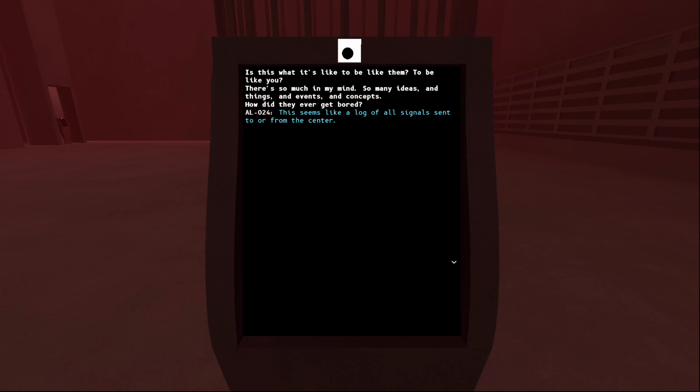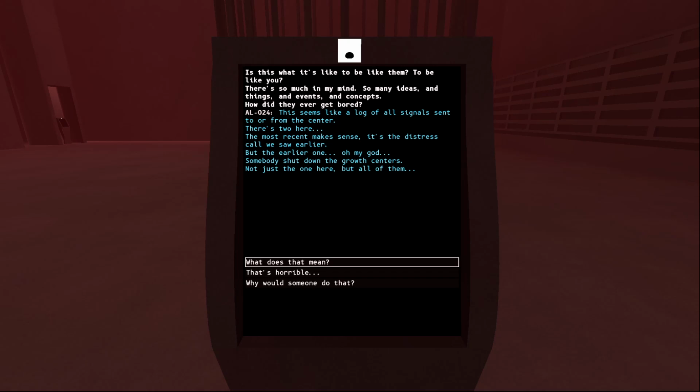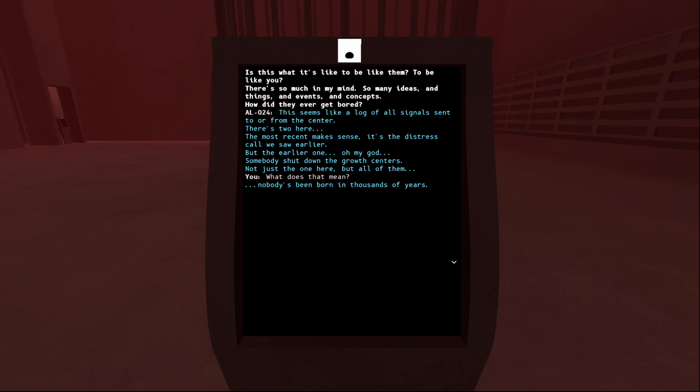Seems like a log of all signals sent to or from the center. There's 2 here. The most recent makes sense. It's the distress call we saw earlier, but the earlier one... Oh my god. Somebody shut down the growth centers. Not just the one here, but all of them. What does that mean? Nobody's been born in thousands of years.